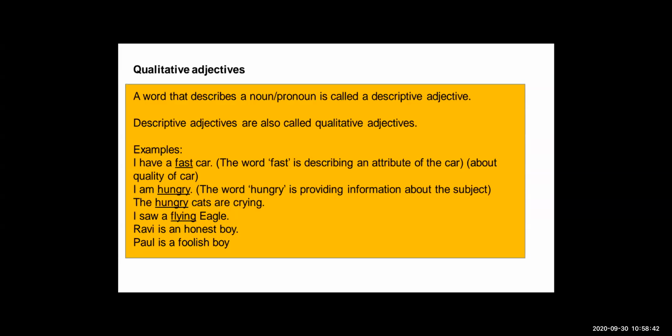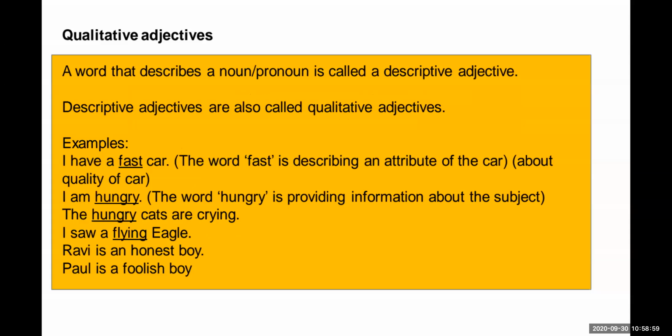A word that describes a noun or pronoun is called a descriptive adjective. So descriptive adjectives are also called qualitative adjectives. Now see examples.